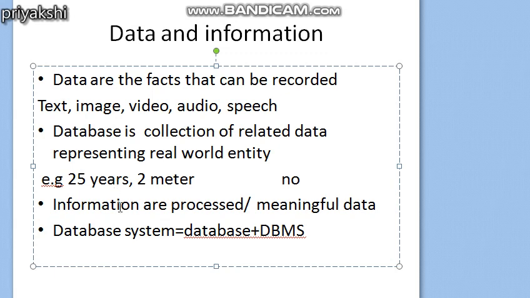Now, what is information? As we all know, information is processed or meaningful data. The raw data which is processed, or from which we can derive some meaning, is called information. For example, take the e-commerce application Amazon. On Amazon, lots of books are available, and for any user, all those available books are data.